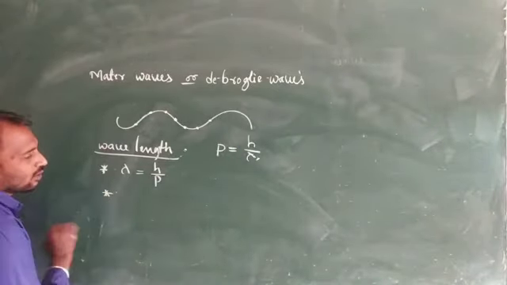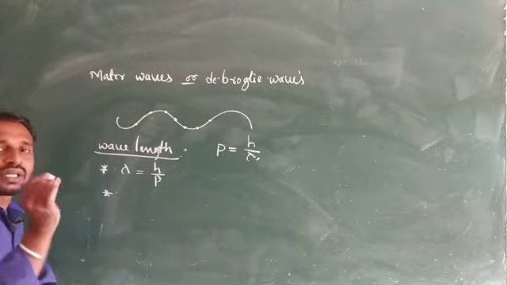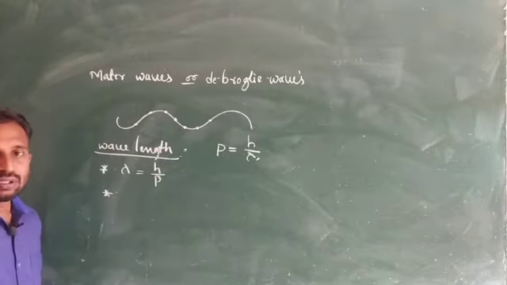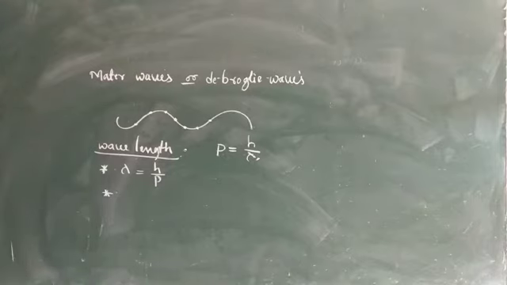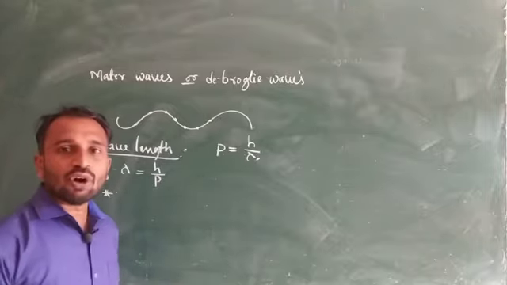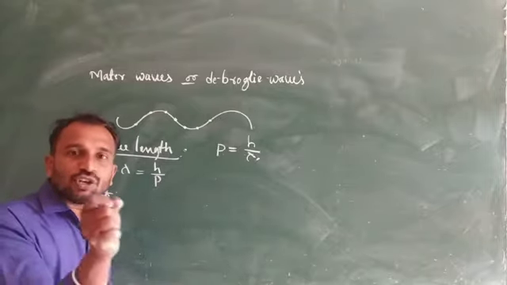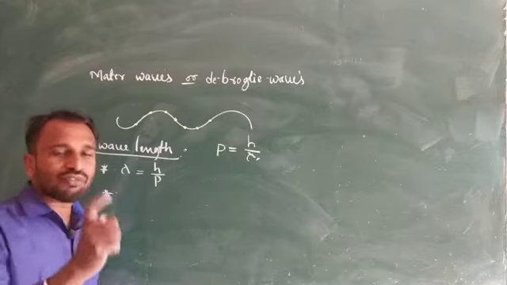Suppose the particle is a photon. The momentum of a photon is mc. Why is the momentum of a photon mc? Because c is the speed of light, or the speed of a photon.